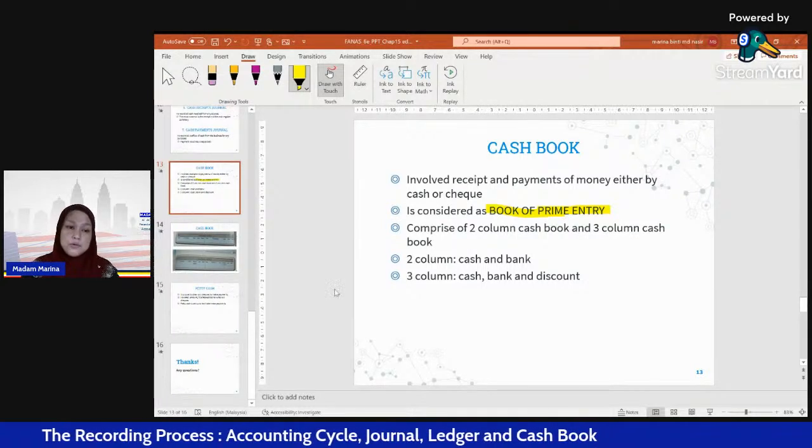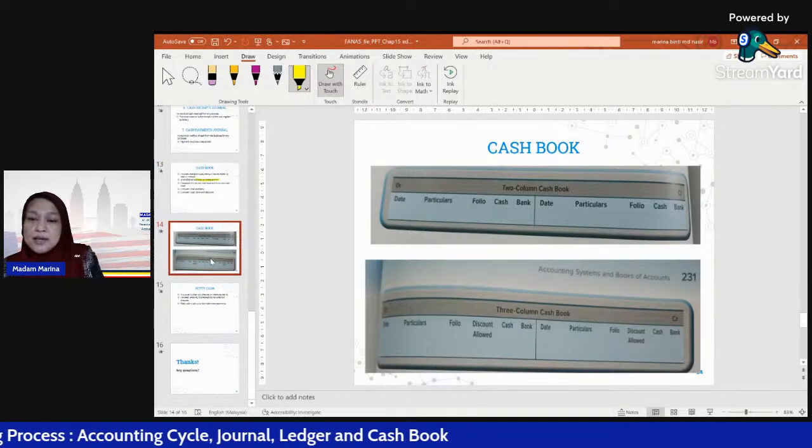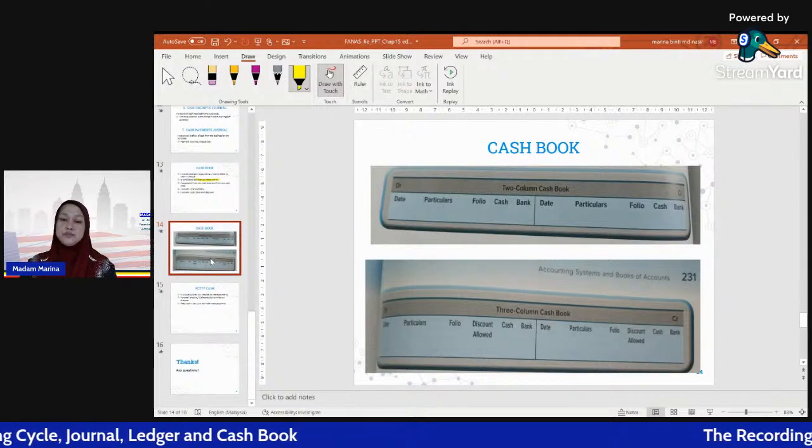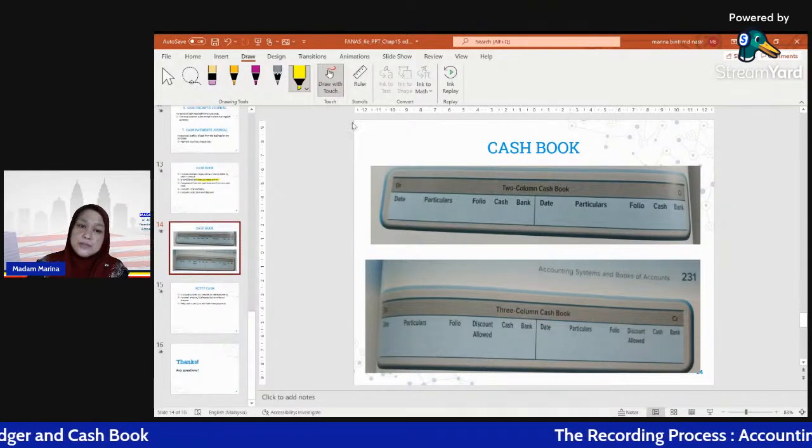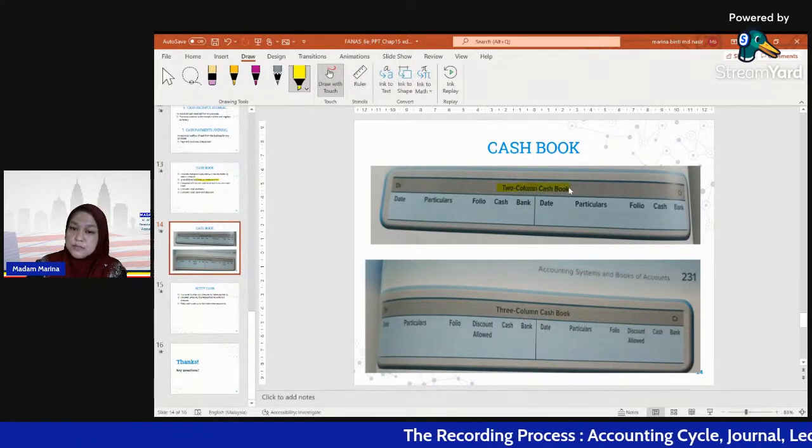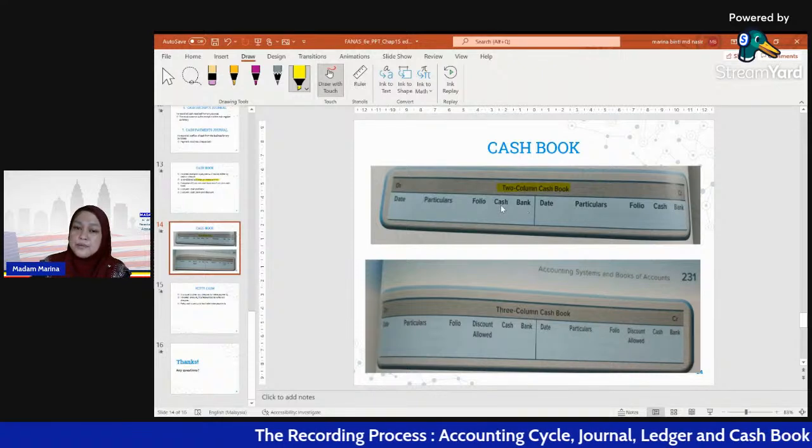How does the cash book look? There are two types of cash book. The first one is the two-column cash book. This is the two-column cash book format. Why do we call it two-column?